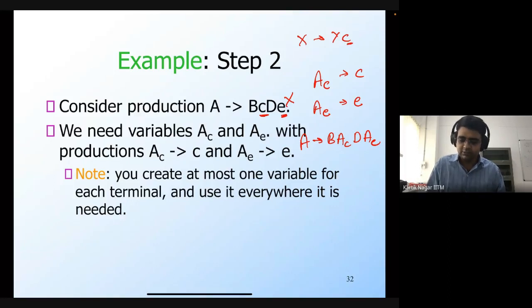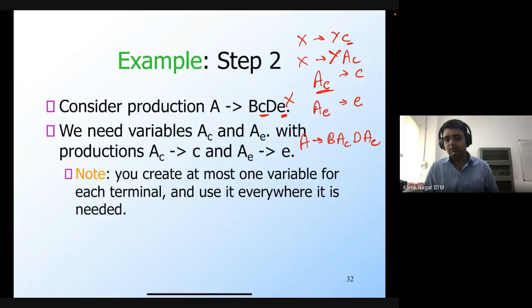Instead, I'm going to use the same non-terminal A_c. So this will be converted to X generates Y A_c. I introduce at most one non-terminal for every terminal symbol, and that is the non-terminal I use everywhere. Every body of a production rule which contains that particular terminal c, I replace by the non-terminal A_c.